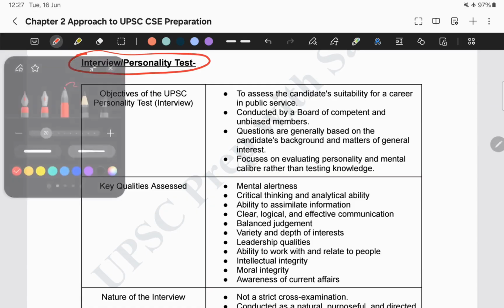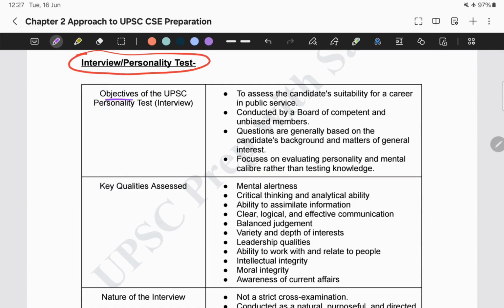Now, what are the objectives of the personality test? The objective is to assess candidates' suitability for a career in public service. Who conducts the personality test? It is conducted by a board of competent and unbiased members. What type of questions are usually asked? Questions are generally based on the candidate's background and matters of general interest.